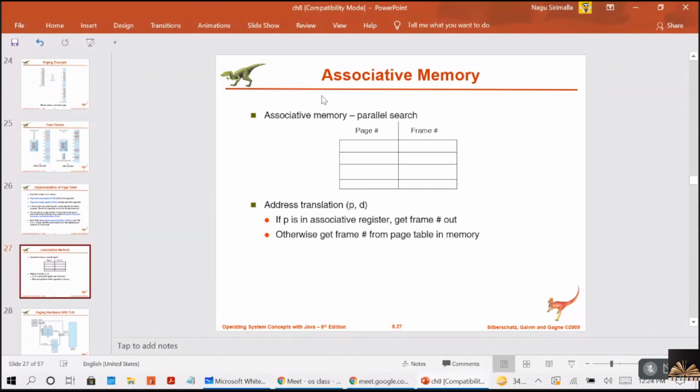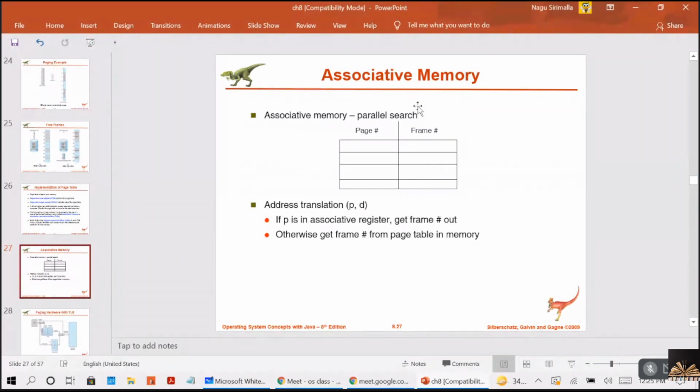So this address translation will have to enter this mark P comma D. If P is in the associative register, so that page is available, then get the frame number. If P is in this associative memory, in this register, then you can get the frame number, and with that you can go to the memory. Otherwise, get the frame number from the page table in the memory.